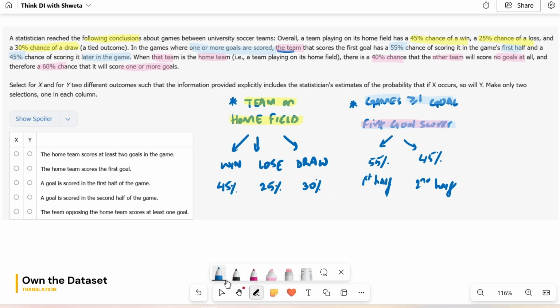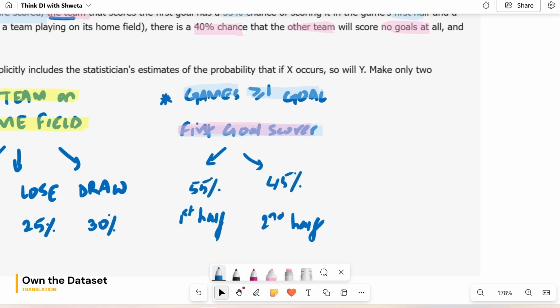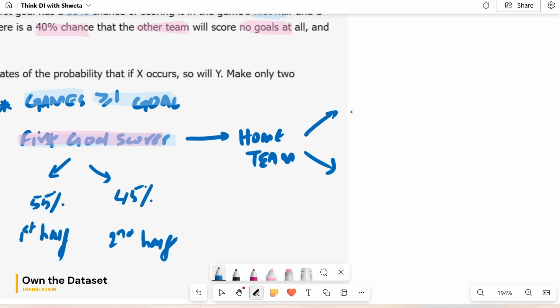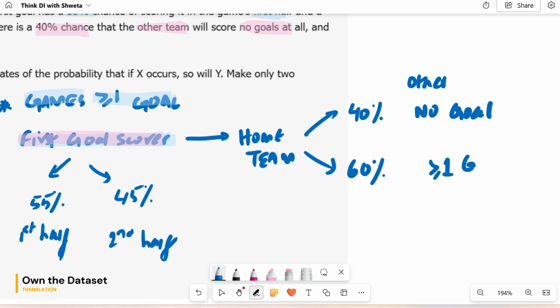So this is going deeper in this second classification: when this first goal scorer is the home team, you now have more data about the other team. There's a 40% chance of the other team scoring no goal at all, and a 60% chance of this other team scoring at least one goal.